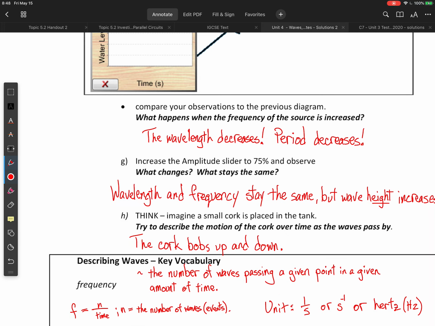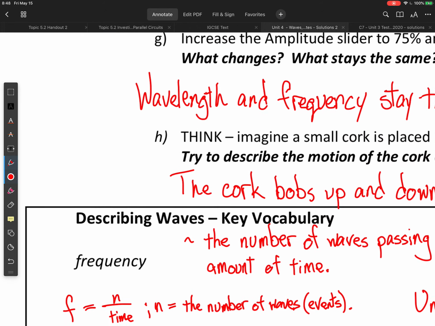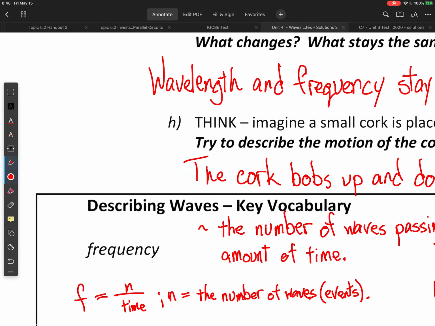All right, so frequency. This is the number of waves passing through a given point in a given amount of time. Another way to think of frequency, because it's not only applicable to waves, is the number of events over time as well. And so here's a possible equation for frequency, where frequency is equal to the number of events divided by a certain amount of time.